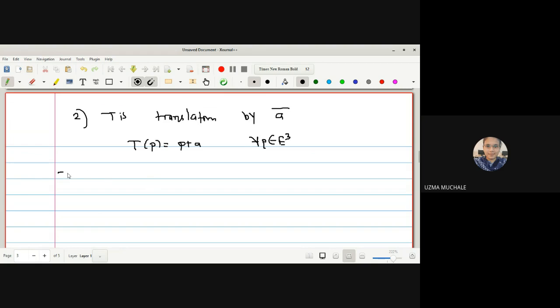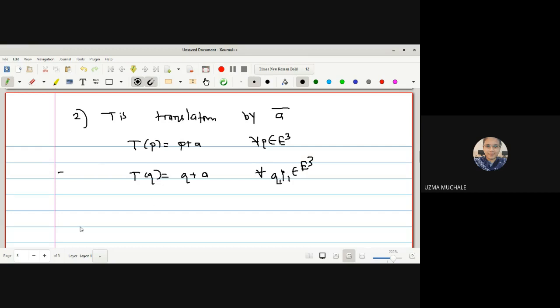Okay, to prove that T inverse is a translation by minus A, let us have P and Q any two points such that T of Q is equal to Q plus A, for all P and Q belongs to E3 space.